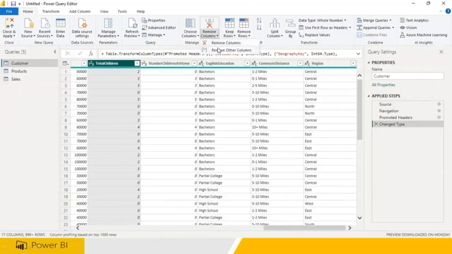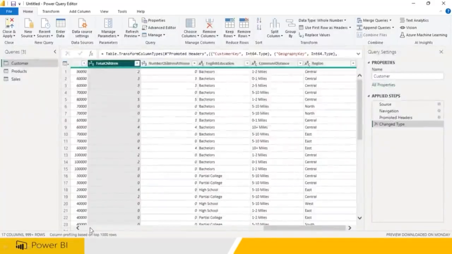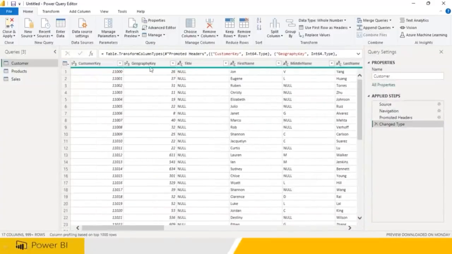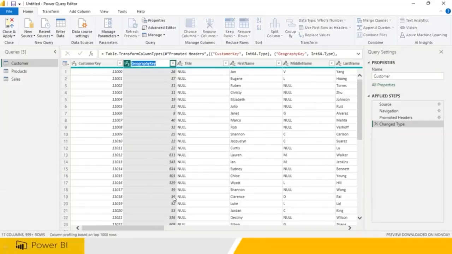What is remove? Remove column, remove other columns, go to column, choose column, we discussed. Now rename column. For example, I wanted to rename this column. So geography key, I wanted to name. How to rename? Right click on this, you can say rename. Okay, you can say some location key.